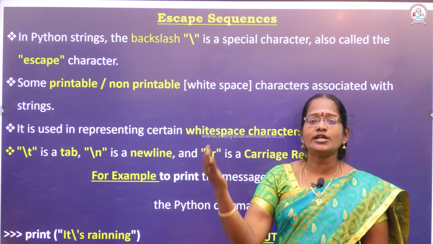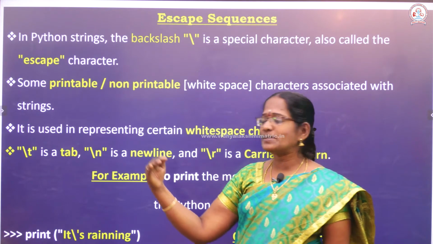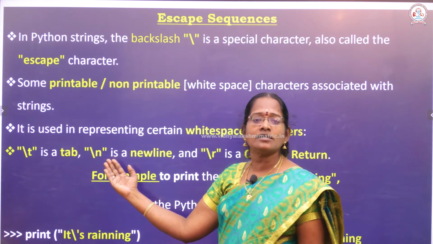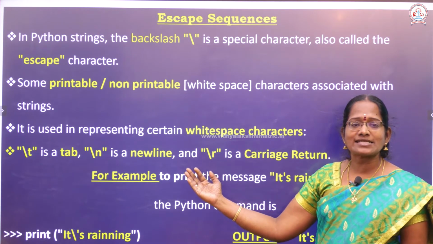If we want to create a new line, first line one message, then second line another message, you just use backslash n. Next, if we want a carriage return, you just use backslash r.